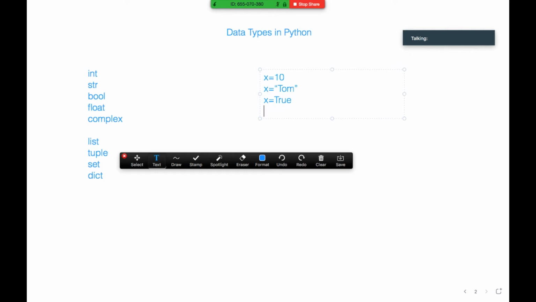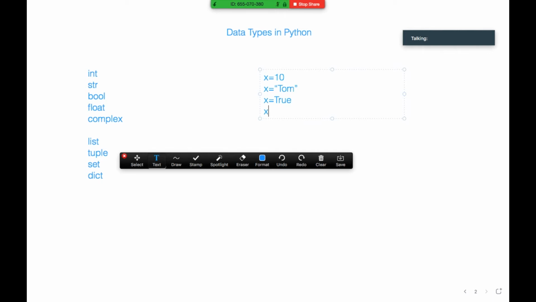Note one thing: initially x is 10, now the value of x is a string. So in Python we can assign any value to any variable at any point of time. That means it is dynamically typed. In C or C++ or Java we cannot do that.